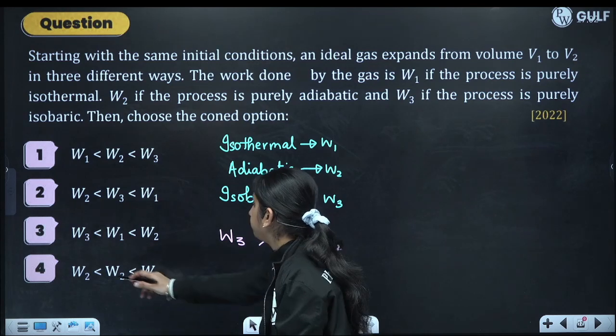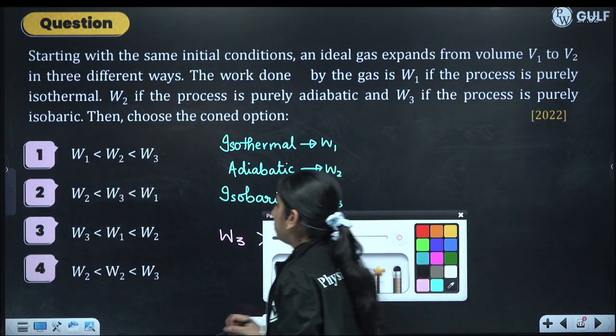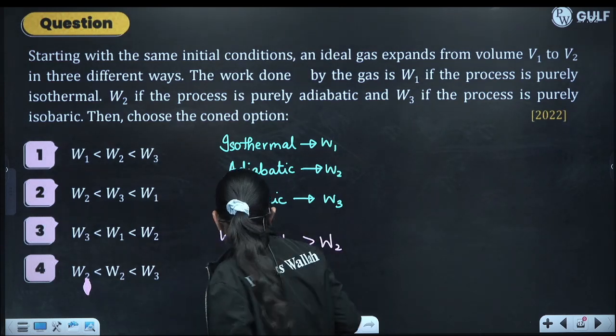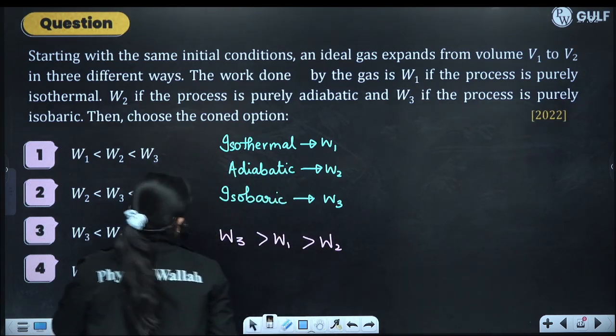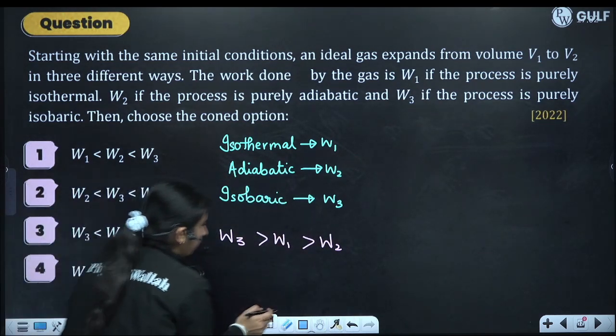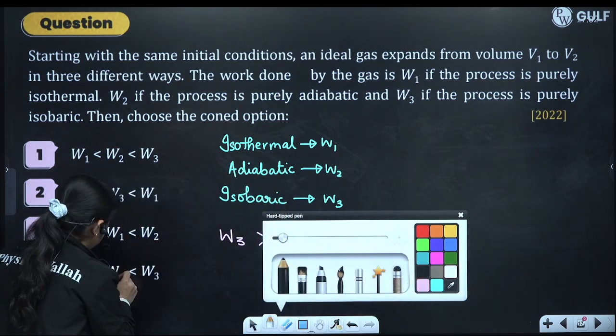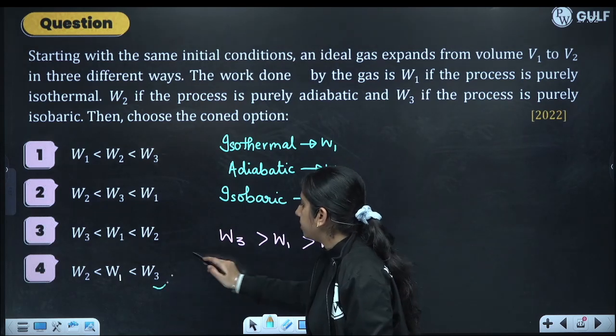I think there is an error in this option. Oh, 2 and 2, it's a printing mistake. Here it will be 1. So see, option number 3 will be the answer.